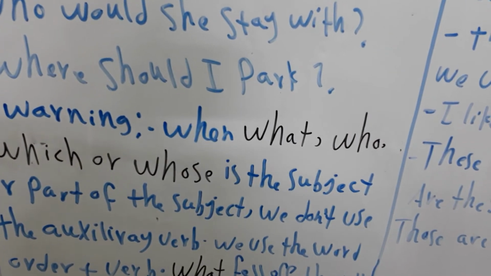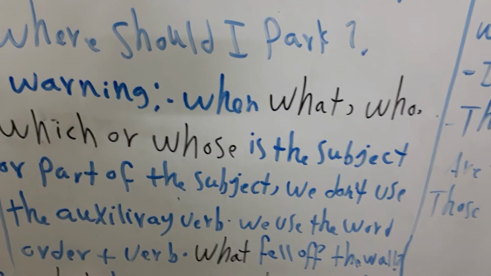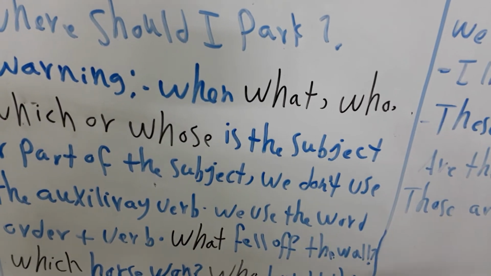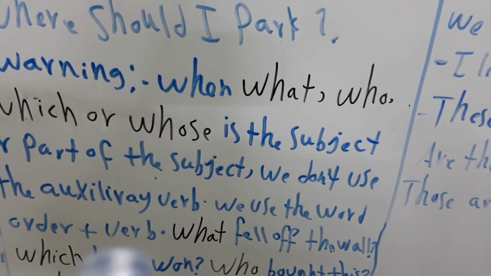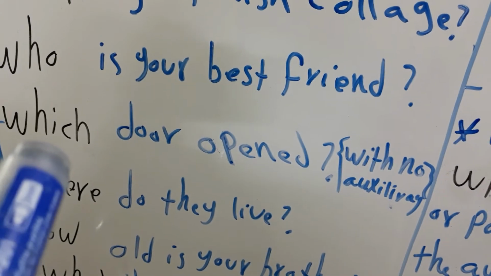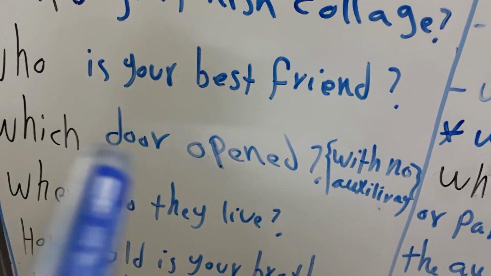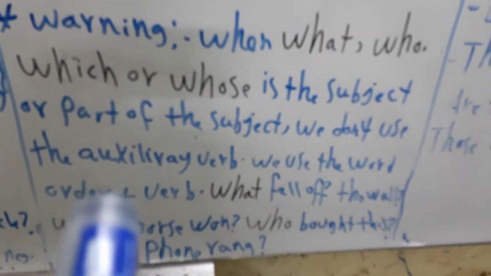We don't use the auxiliary verb. So we use the word order of subject or the part of the subject plus the verb.